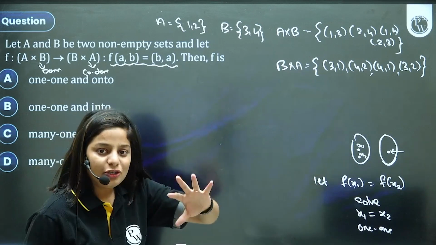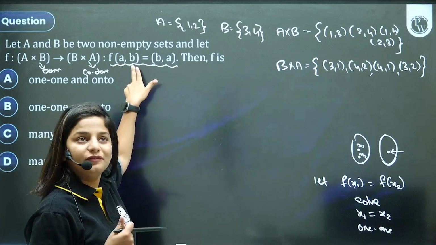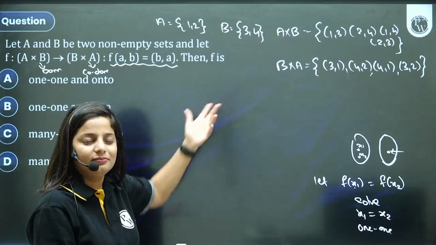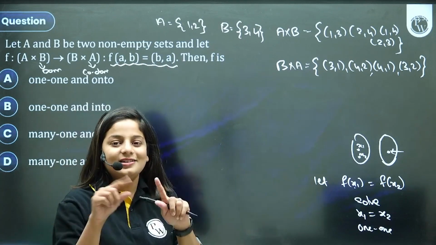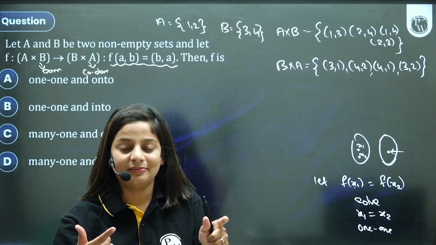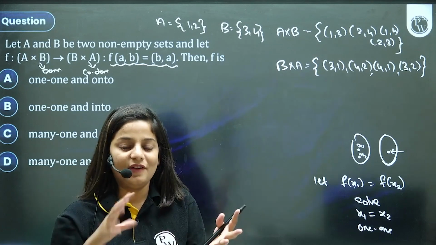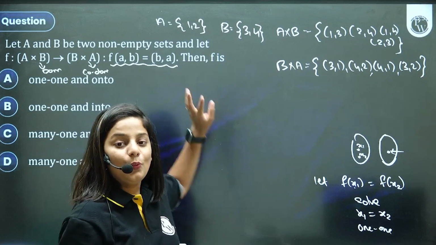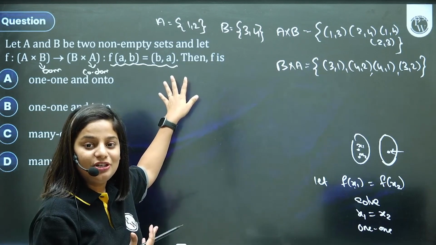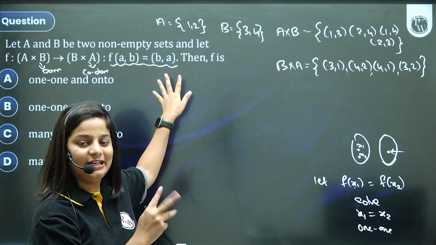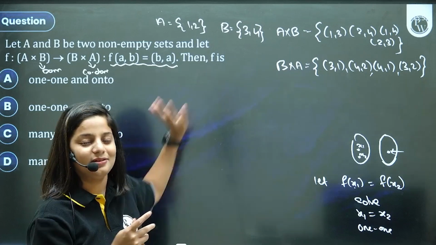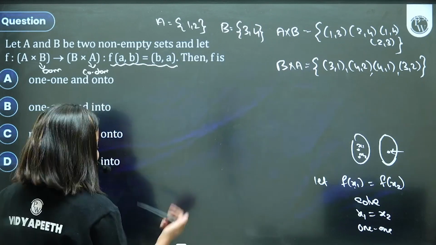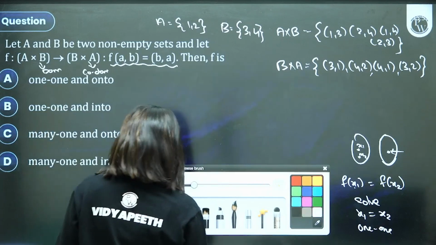So, in short, what is the function? If the input is (A, B), the output is going to be (B, A). The machine is not doing anything like there is a square function which squares the input, or a cubic function which cubes the input. What is this function doing? Just interchanging the elements. If input is (A, B), it makes it (B, A). Correct? Chalo, let's check whether it's 1 to 1 or not.